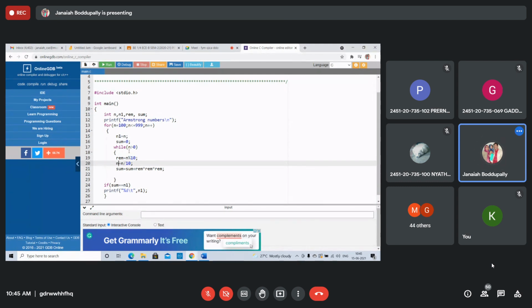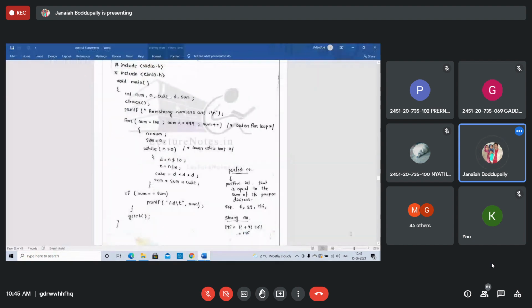Any problem? Write a program to find the Armstrong numbers from 1 to... This program is given in the notes. This program displays all the Armstrong numbers from 100, all 3 digit Armstrong numbers. Right, next. Nothing is wrong. Everything is perfect, but I don't know where the mistake is.